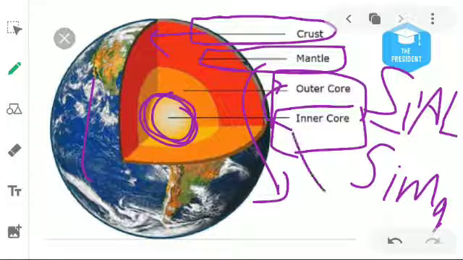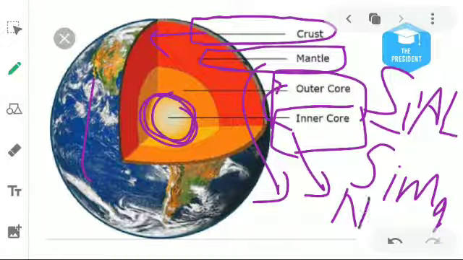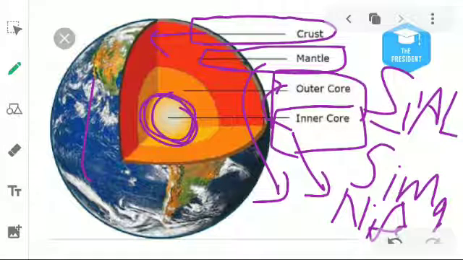Then the last one, the core, is known as NIFE. Ni means nickel and Fe means ferrous. So inside the earth, in the inner and the outer core, nickel and ferrous are found.